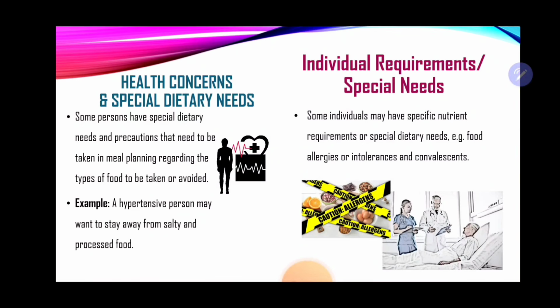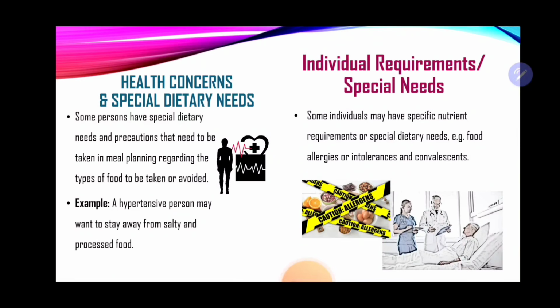Some individuals may have specific nutrient requirements or special dietary needs. For example, if they have food allergies or intolerances, what they eat may be influenced by those factors. So a person that may be allergic to dairy may want to choose soy products, or for example substitute dairy milk for almond milk, stuff like that. And persons who are convalescing.